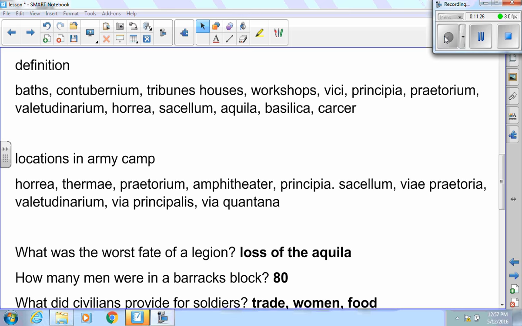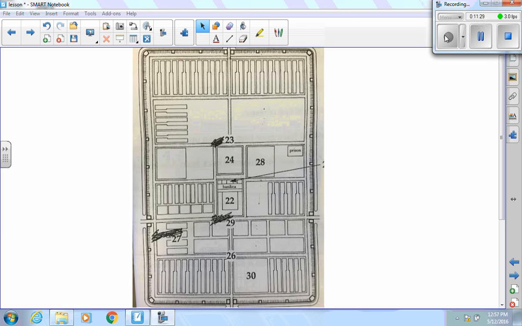Make sure you're aware of where they would fit on this map. There is a copy of this map with the arrangement in your book on page 135. Make sure that you're aware of all of the ones I gave you, like what are the roads.